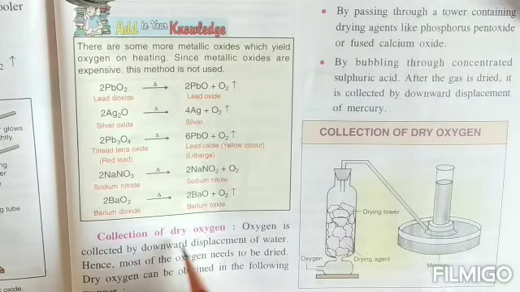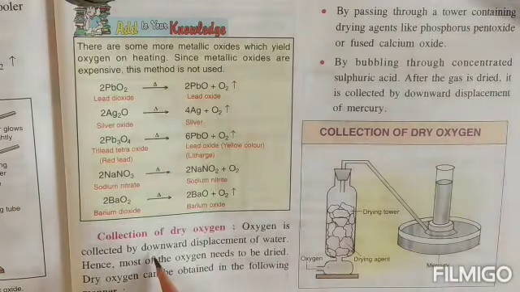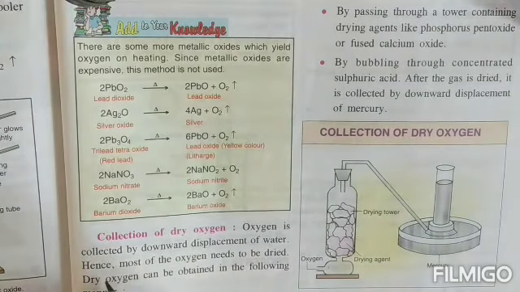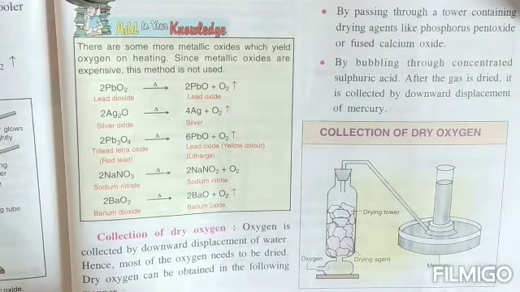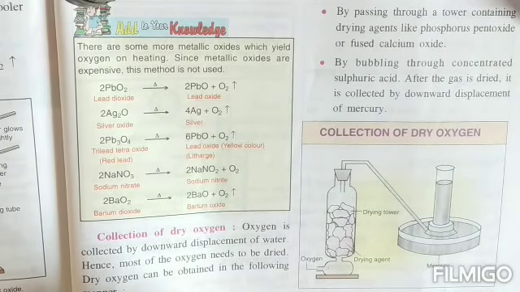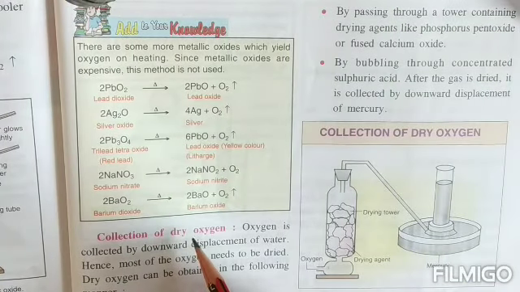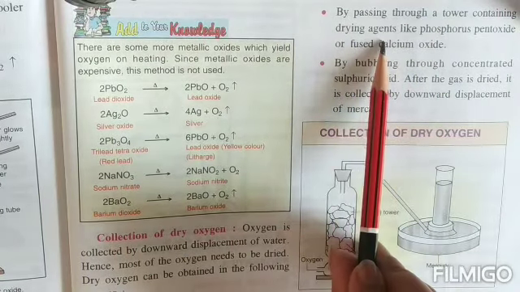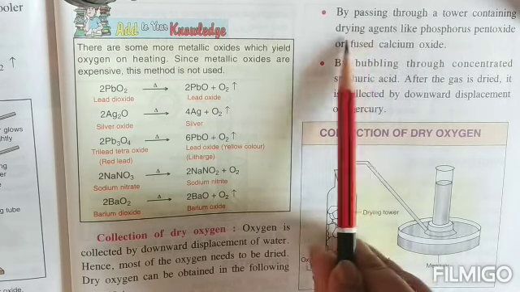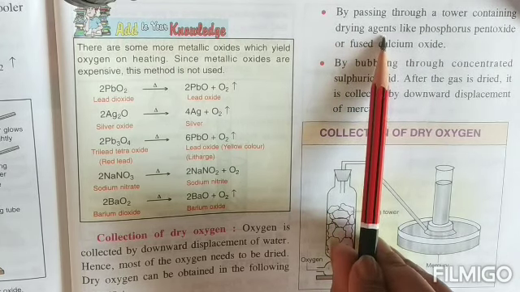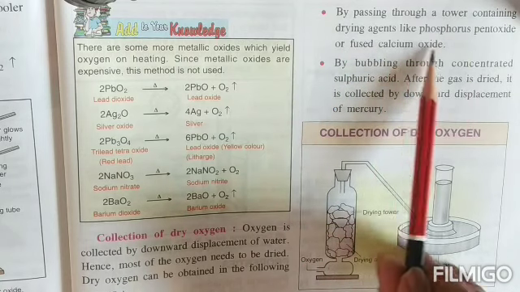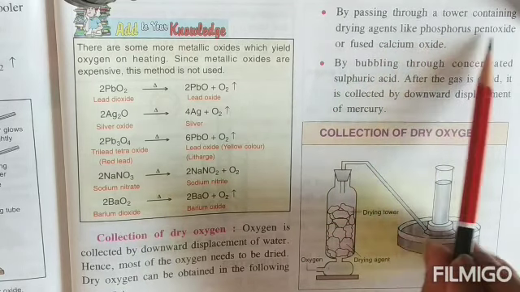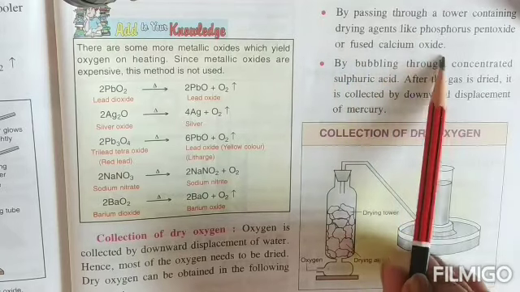Now, how will we collect the dry oxygen? Oxygen is collected by the downward displacement of water, hence the oxygen needs to be dried. Dry oxygen can be obtained in the following manner. How are you going to dry the oxygen? Because it picks up moisture when it is collected by the downward displacement of water. So how do we do it? By passing the gas through a jar containing a drying agent. The drying agent will absorb the moisture and the gas will become dry. The drying agents can be phosphorus pentoxide or fused calcium oxide.